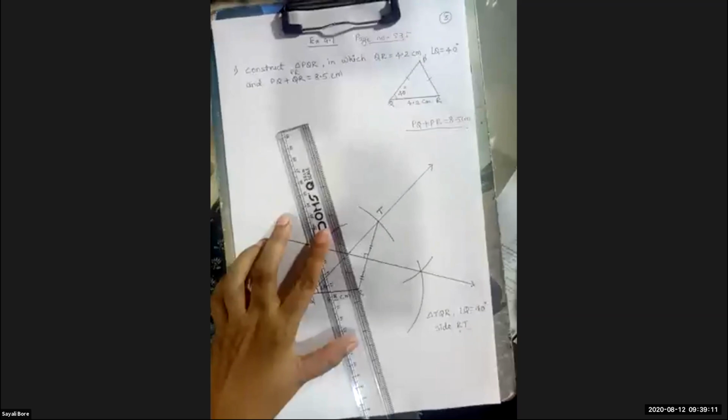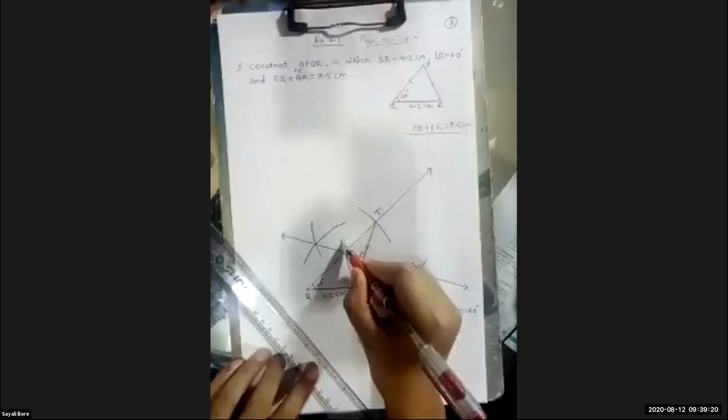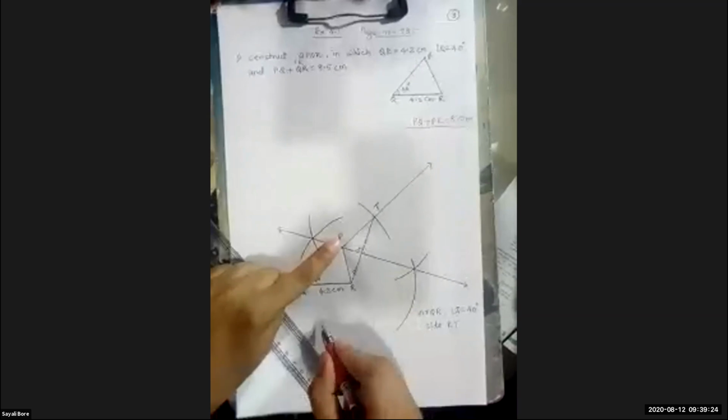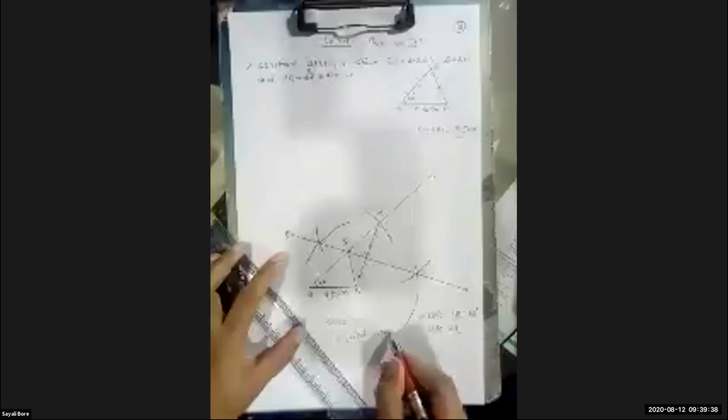Okay, this point, and this particular point will be your required point P, and this triangle PQR is the required triangle. It's so simple.